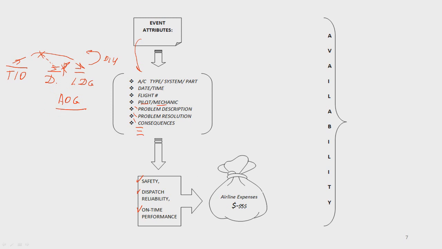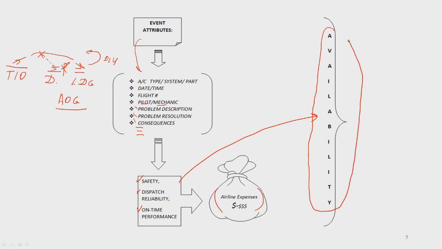What does it mean from a financial perspective? Yes, you're right. This is all about expenses. What does it mean from a technical perspective? It is availability, or technical availability, or in our case, technical non-availability. Why? Because we bought this aircraft to fly and not to keep on the ground. In our case, it's AOG. We have to fix it.